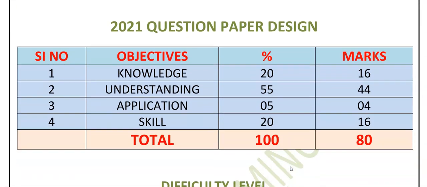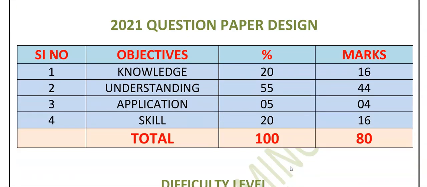Now let me see the 2021 question paper design. As you can see here, knowledge is 20%, that is 16 marks. Understanding is 55%, that is 44 marks. Application level is 5%, that is 4 marks. Skill is 20%, that is 16 marks. Skill is nothing but drawing, so you will get drawing questions. You need to draw for 16 marks. It is very easy to score, and the 44 marks are also very easy.